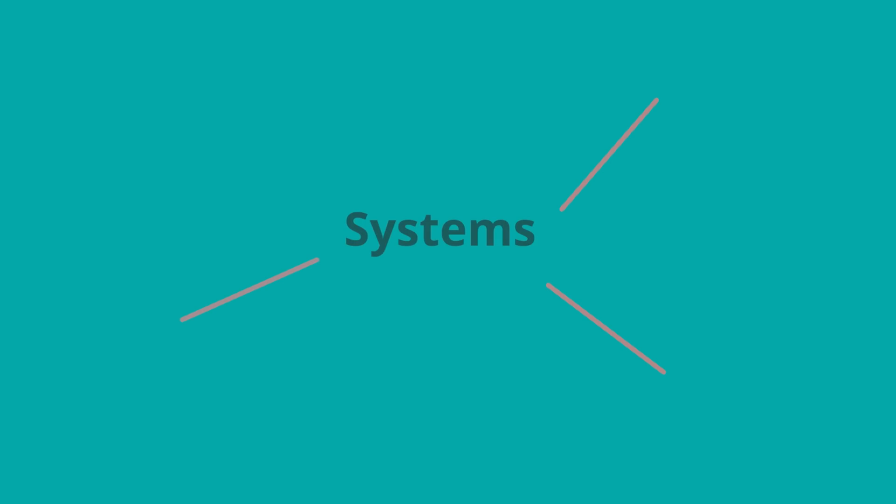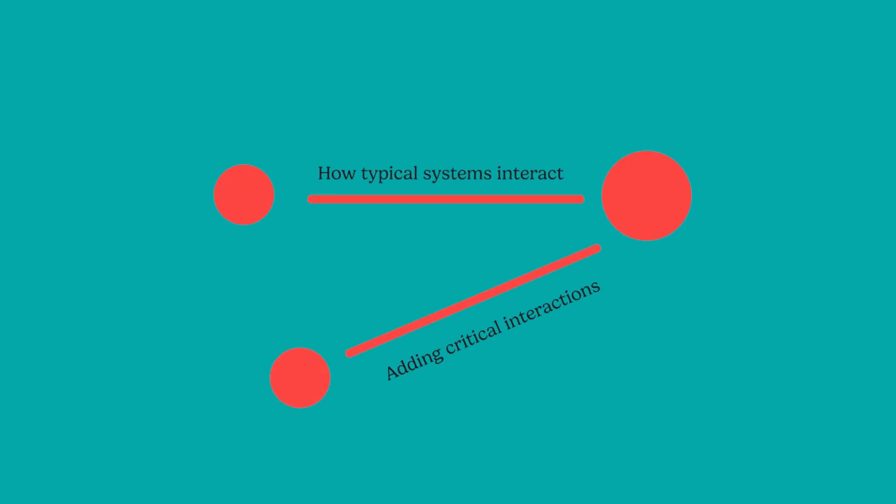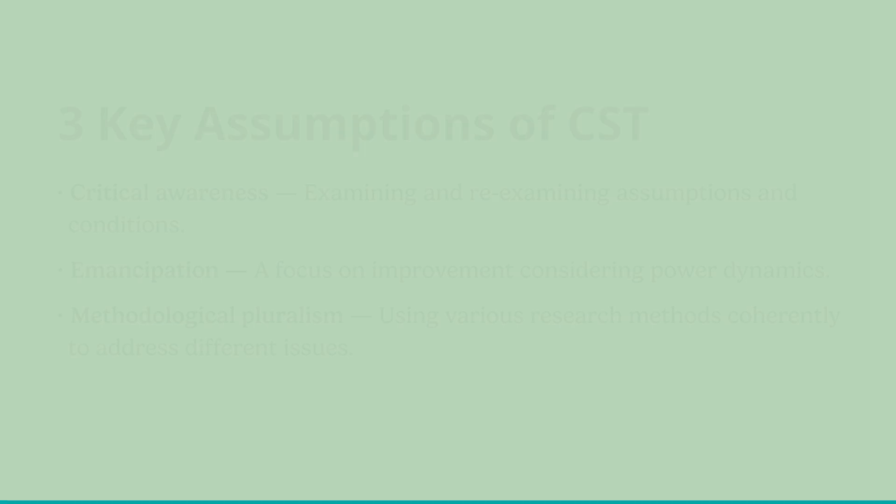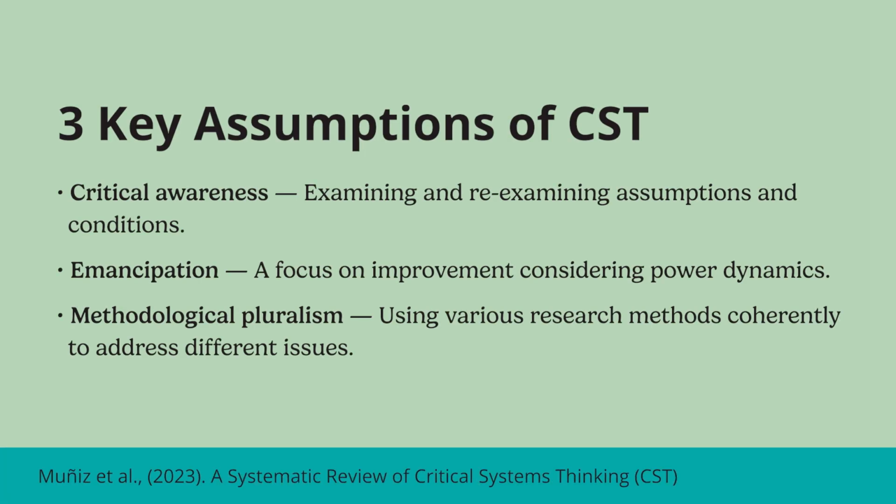Critical systems thinking, much like its theory namesakes, thinks of everything in terms of systems. It simply adds on an extra critical layer, exploring the social and political relationships between systems and analyzing how power dynamics come into play. There are 3 key assumptions foundational to critical systems thinking. The first is critical awareness, such as examining and re-examining assumptions and conditions. The second is emancipation, a focus on improvement considering power dynamics. And the third is methodological pluralism, using various research methods coherently to address different issues.